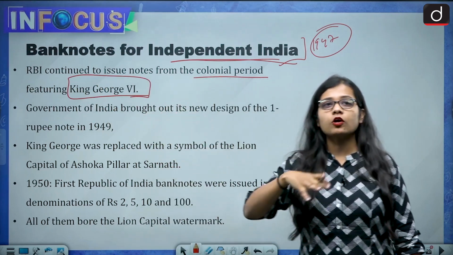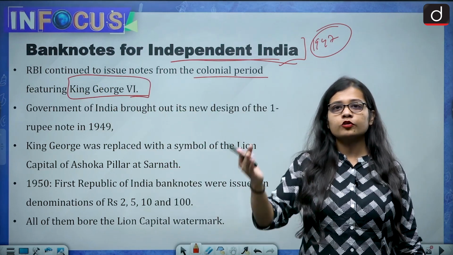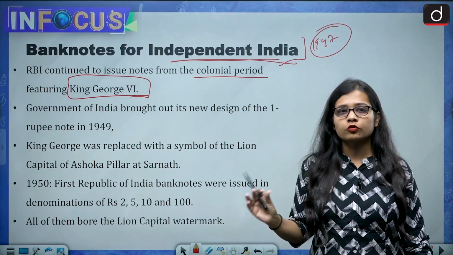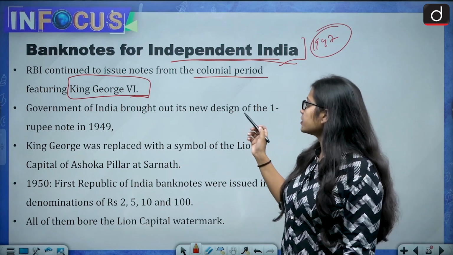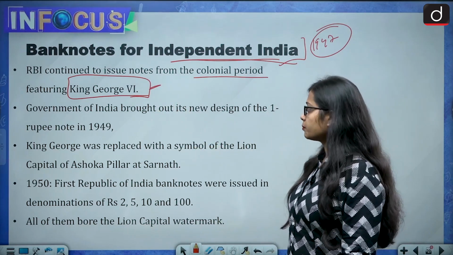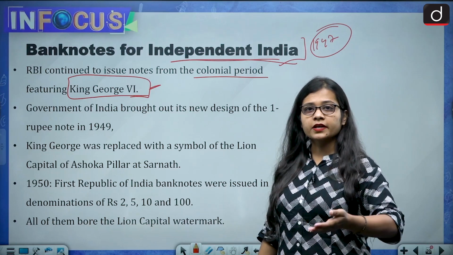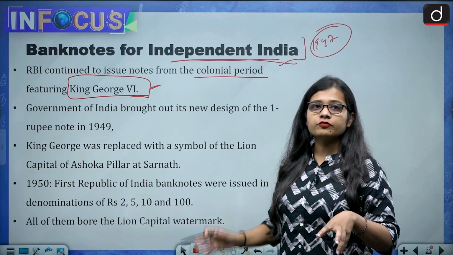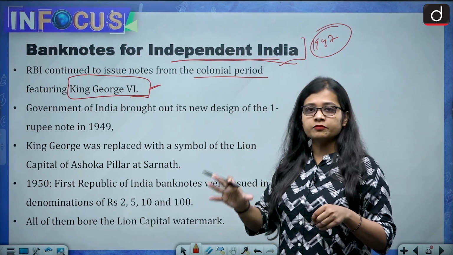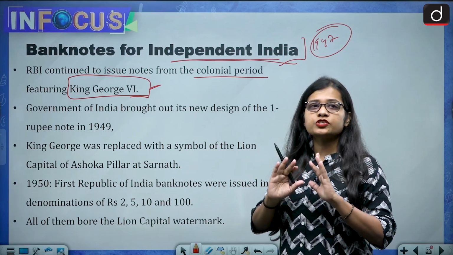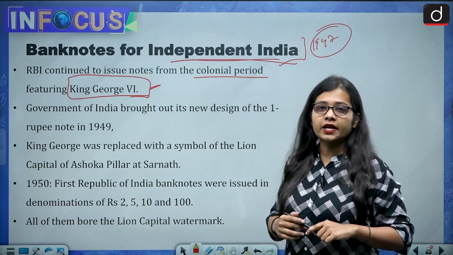So even though India got independence, at that point of time the Reserve Bank of India continued to follow the colonial policy, and the banknotes featured King George VI. But because India became independent, a need was felt that we need to change it and put something or someone which has a mass appeal and which represents the whole of India.